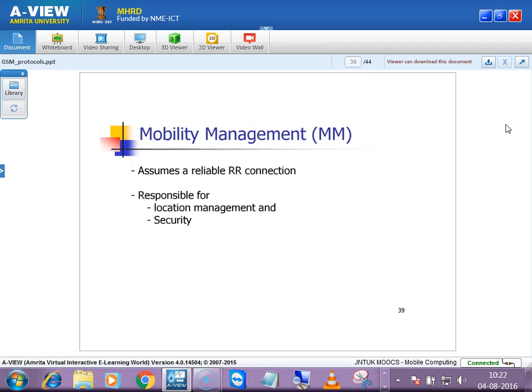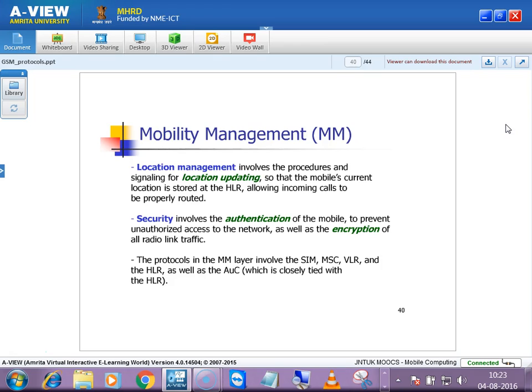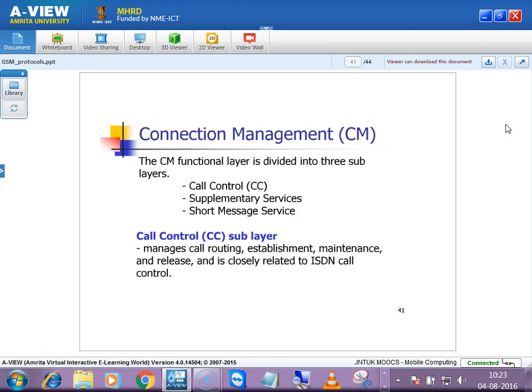You have seen in the previous slide what are all the messages which are present in GSM. You can take each of that message and you can correlate, okay. So under mobility management, location management and security. So what are the security vectors? These things I told the authentication center, and based on that, security related and location related things will be taken care of by mobility management. Okay, under mobility management, same thing, location updating, and security involves authentication, encryption. Alright, these things you know. Then the protocols in the MM layer involve the SIM, MSC, VLR, these things also you know.